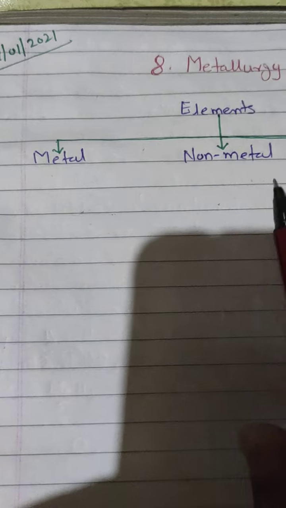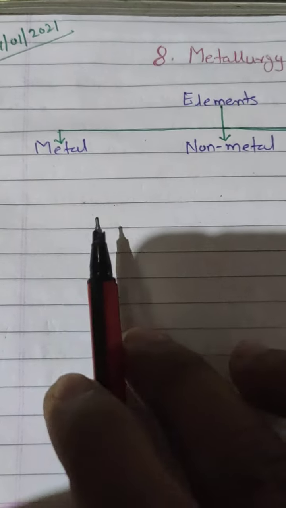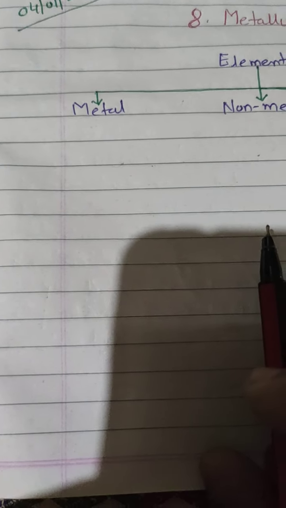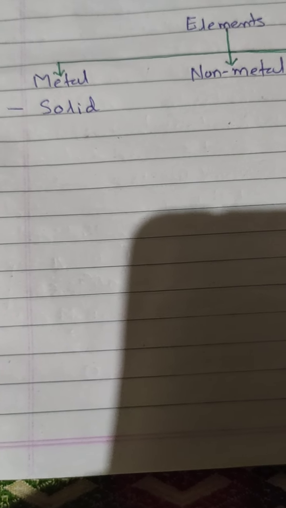So in this lesson, first we are going to learn the properties of metals and non-metals, physical properties, then chemical properties. So we are going to start with the physical properties of metals and non-metals. First physical property: normally all the metals are found in a solid state at room temperature. Generally all the metals are solid, and non-metals are either solid or gaseous.